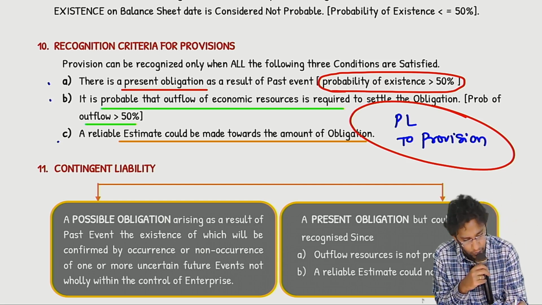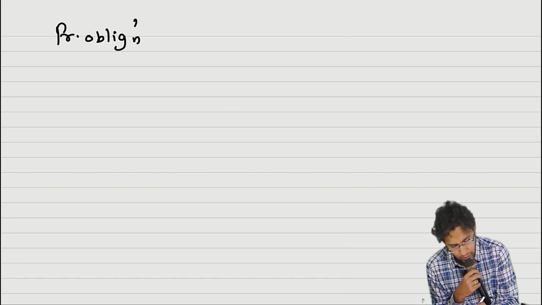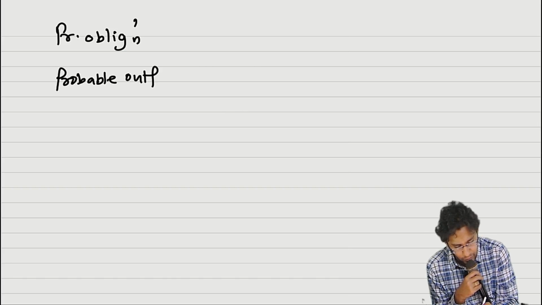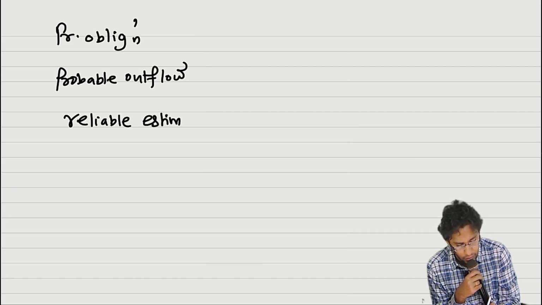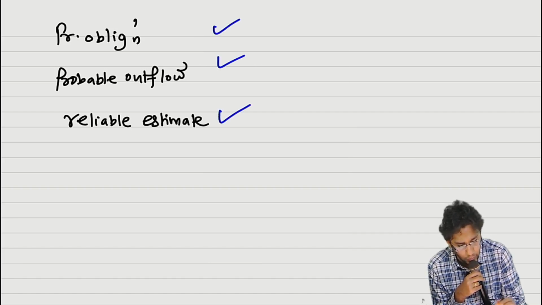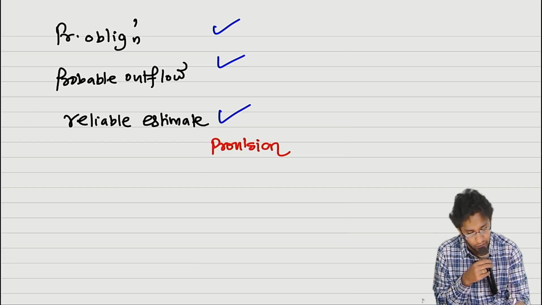If I summarize: one is present obligation, one is probable outflow of resources, and the 3rd is a reliable estimate. If all the 3 points are satisfied, then only you will create a provision.